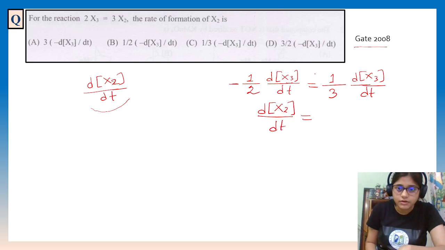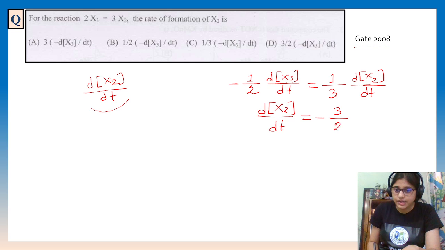Sorry, this will be X2, right? Yes. Don't make this kind of mistake. So dX2 by dt. Here 1 by 3 was there, so it will go up, and the minus and this will come down, dX3 by dt.